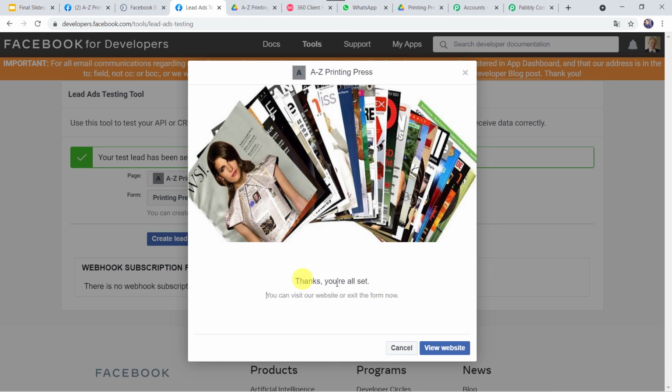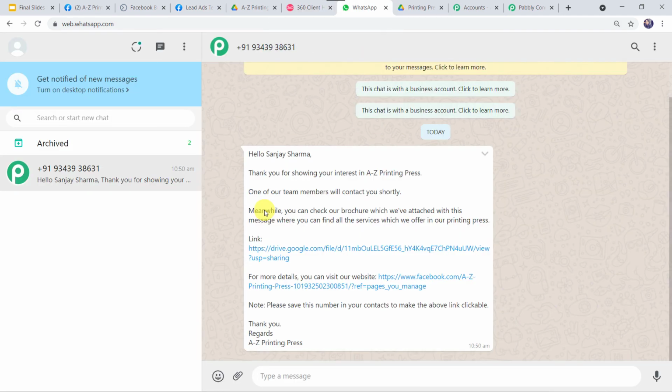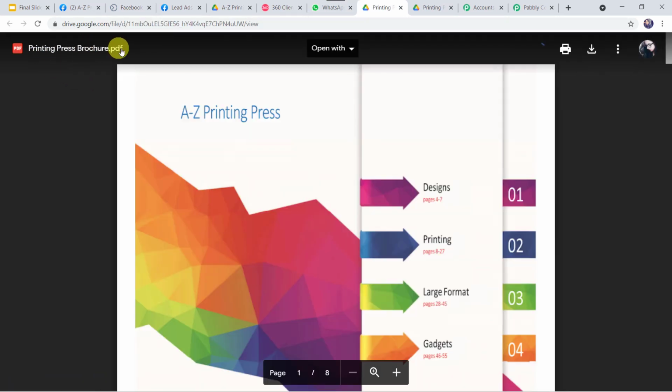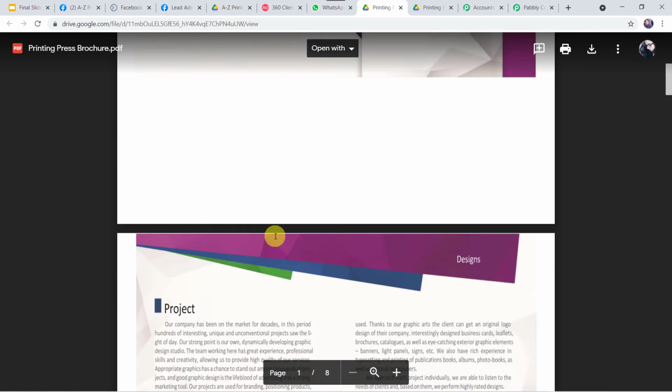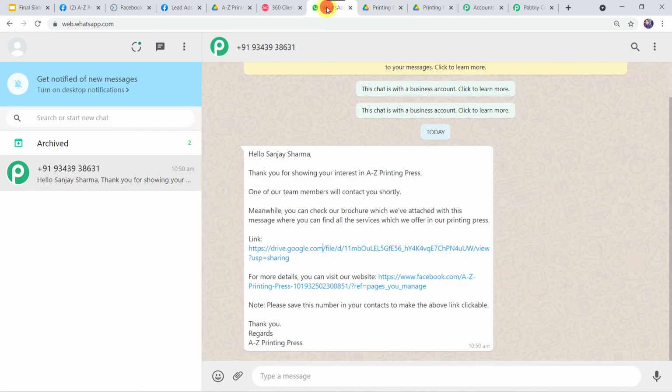Now let's check the WhatsApp number of the customer. And here we can see a message. Hello Sanjay Sharma. Thank you for showing your interest in A to Z Printing Press. So the same message is sent on this particular number also to this particular customer, that is Sanjay Sharma. Now let us recheck this link also once again. And here also we can find printing press brochure. It is shared with the customer. So now in this way we can see that we have created a successful integration and the integration is perfectly working fine. So let's move back to Pabbly Connect.